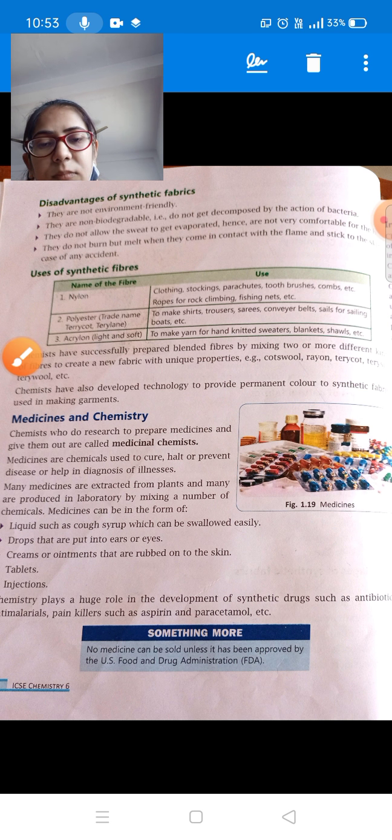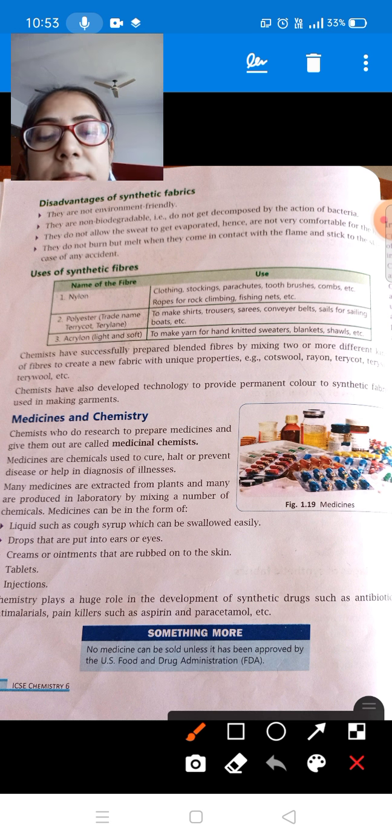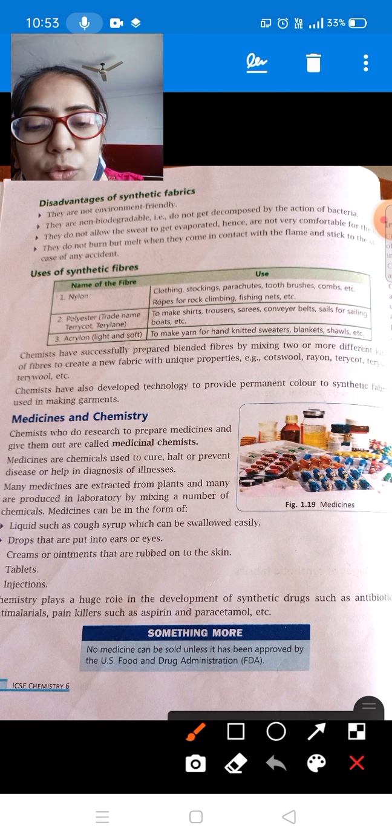Okay. So, chemists who do research to prepare medicines and give them out are called medicinal chemists. Students, you know that all the medicines are chemicals, right? They are made up of different chemicals. So, those people who do research to make new medicines are called medicinal chemists. They are chemists, but they are using chemistry in the medicinal field, so that's why they are called medicinal chemists.